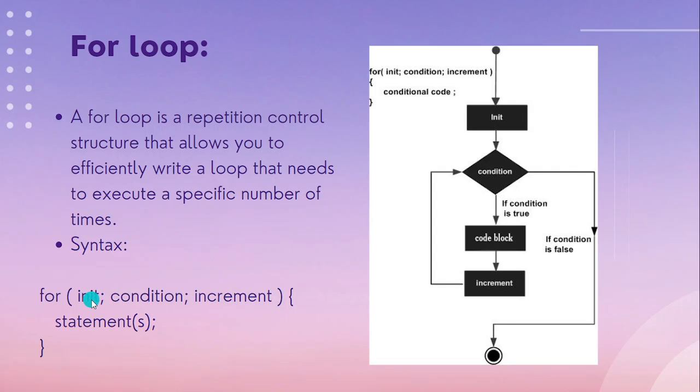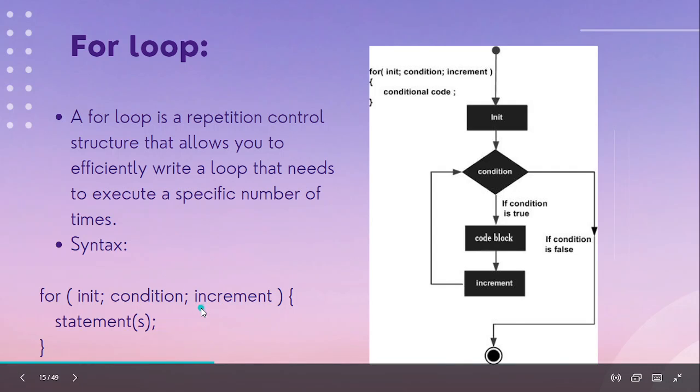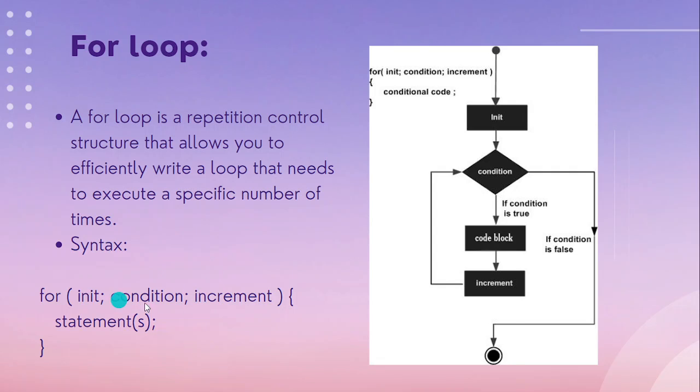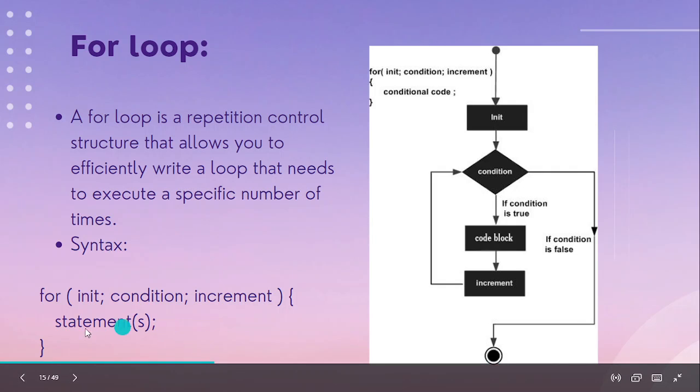Like if we initialize a variable, int i, then we first initialize it to 0 or any value which you want. So for i equal to 0, we give the condition like i less than or i greater than something. Then we keep incrementing that variable. That many times the statement will be executed. Like if you want to print something inside this, the value will be printed that many times.